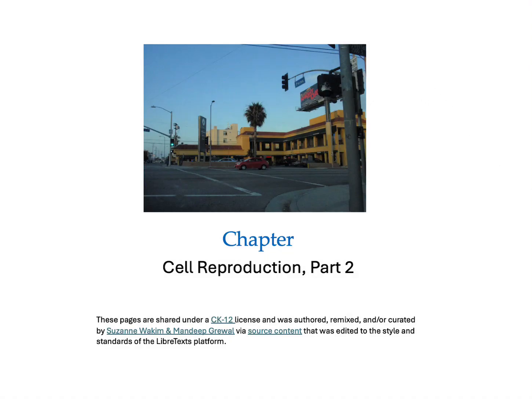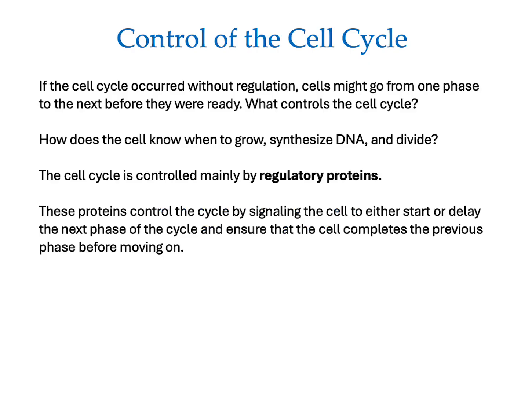Cell reproduction part 2, control of the cell cycle. If the cell cycle occurred without regulation, cells might go from one phase to the next before they were ready. So what controls the cell cycle? How does the cell know when to grow, to synthesize DNA, and divide?